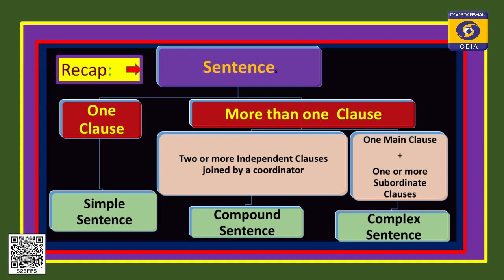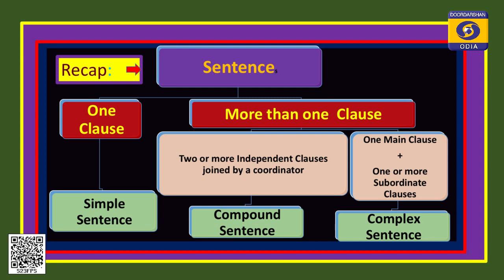We have already discussed that a sentence can be divided under two parts, one clause and more than one clause. One clause is called a simple sentence, and when we have more than one clause, we have two types of sentences, compound sentences and complex sentences. In compound sentences, we have independent clauses joined by coordinators, and in complex sentences, we have main clauses and some subordinate clauses.